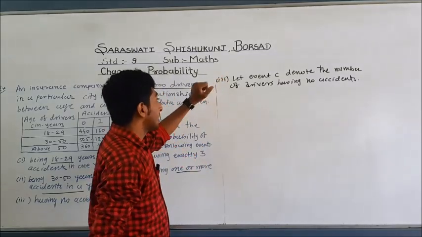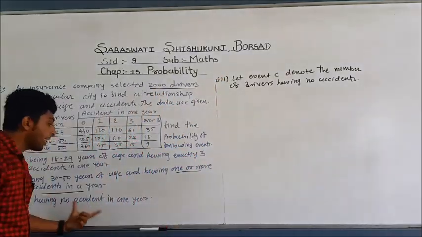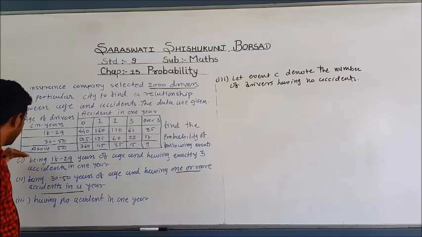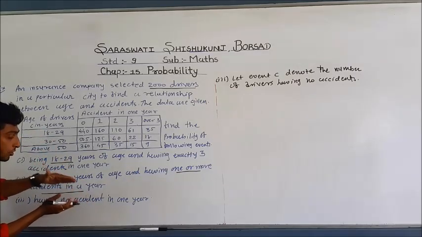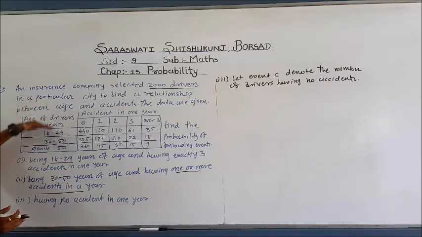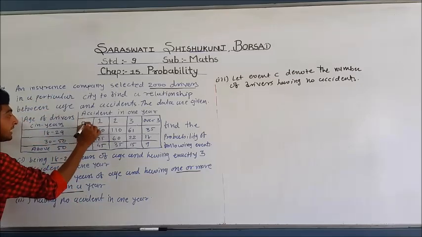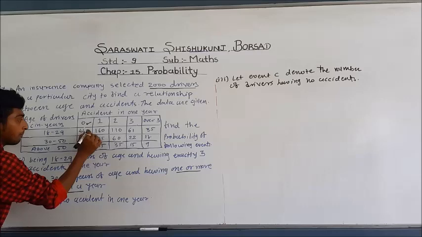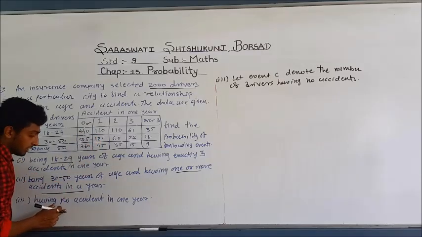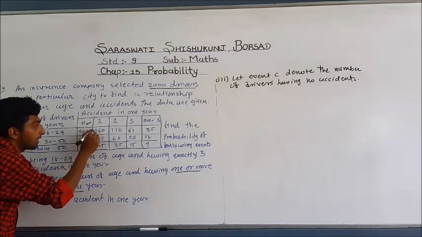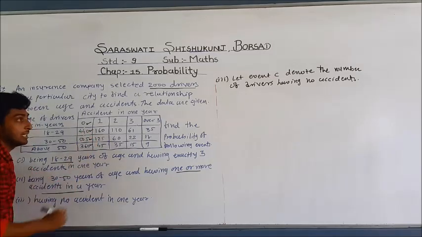Okay, another sub question is having no accident in 1 year. Friends, in these two questions we were given the age group and the number of accidents. Now we have to find having no accident in 1 year. That means we have to consider no accident in all age groups. So no accident means 0 accidents. The number of drivers who have no accident is 440, 505 and 360.